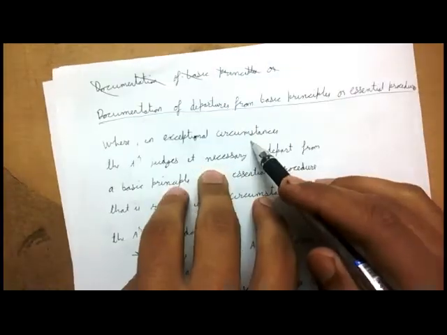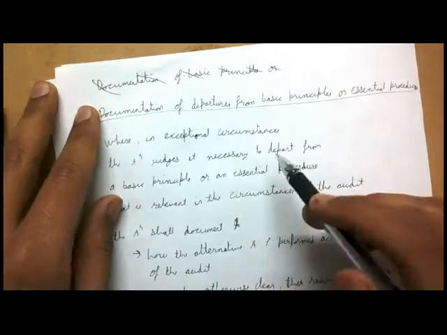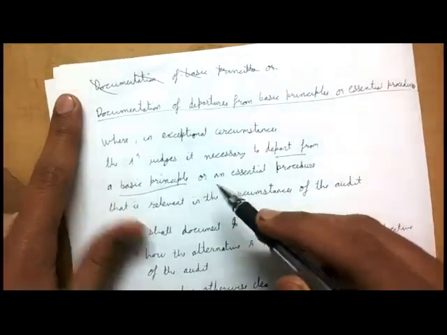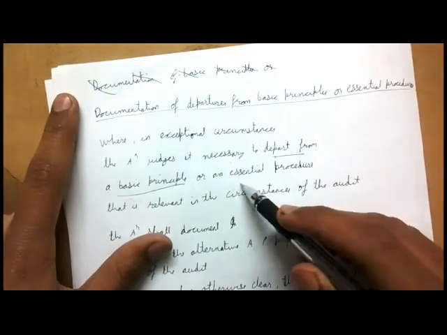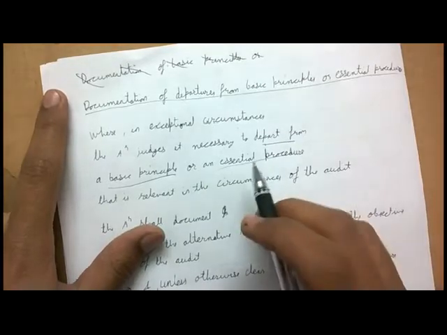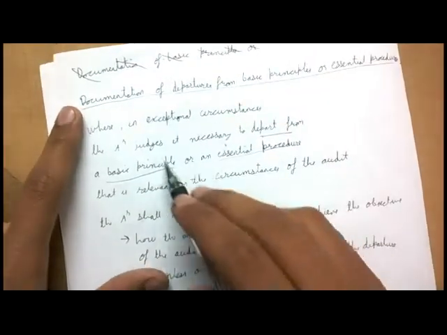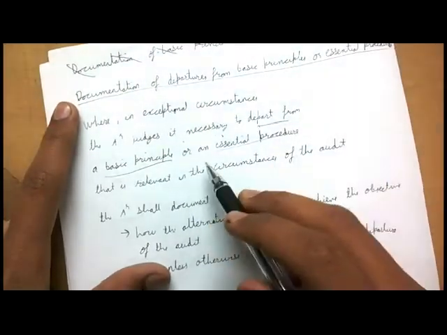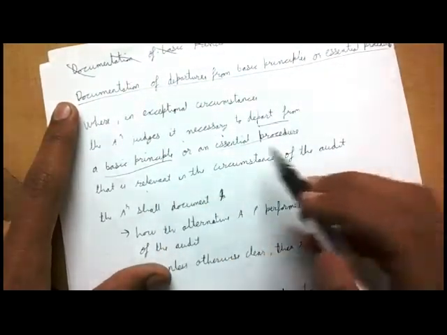So where in exceptional circumstances the auditor judges it is necessary to depart from a basic principle or an essential procedure, he is not following it, and the auditor says that it is necessary for me to depart, that is relevant in the circumstances of the audit, right?